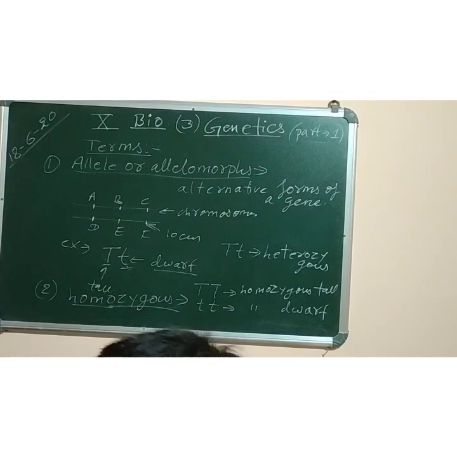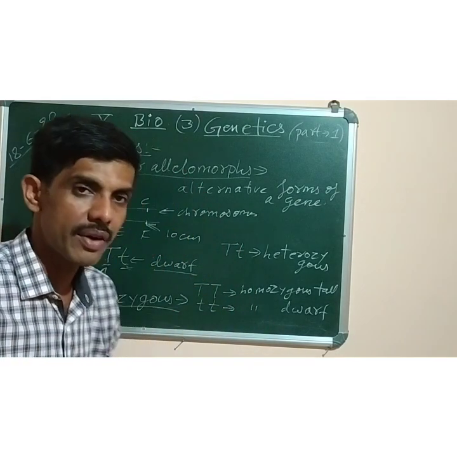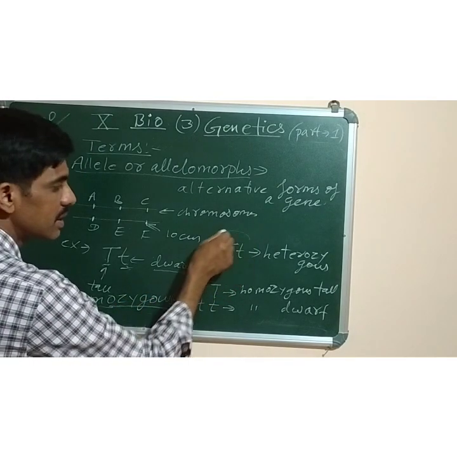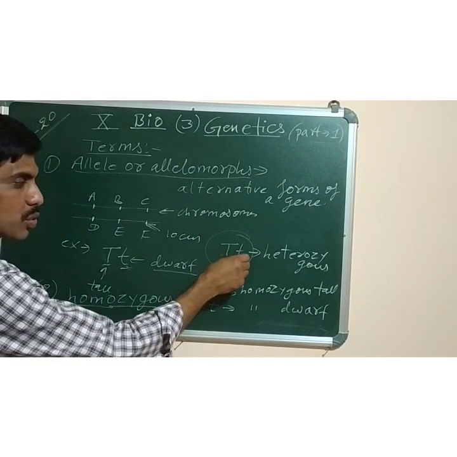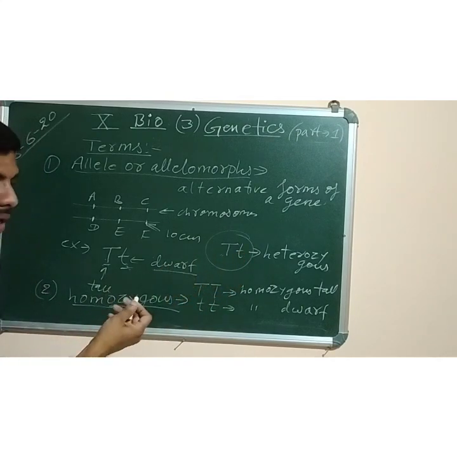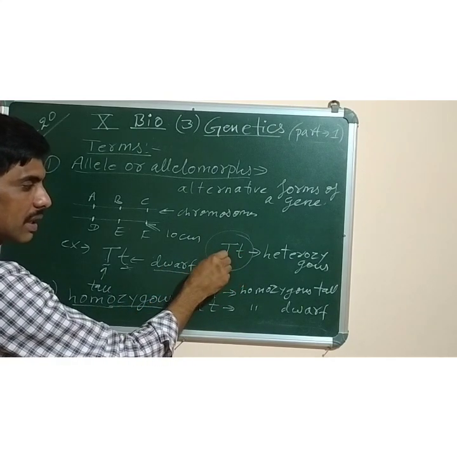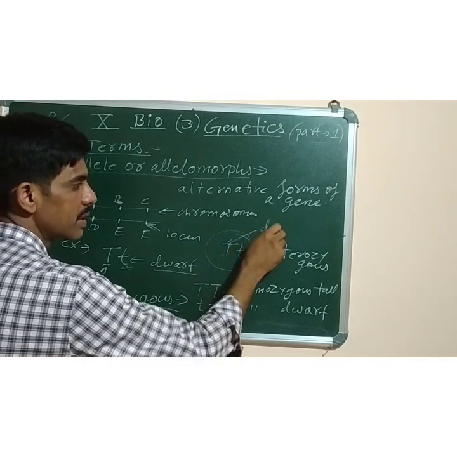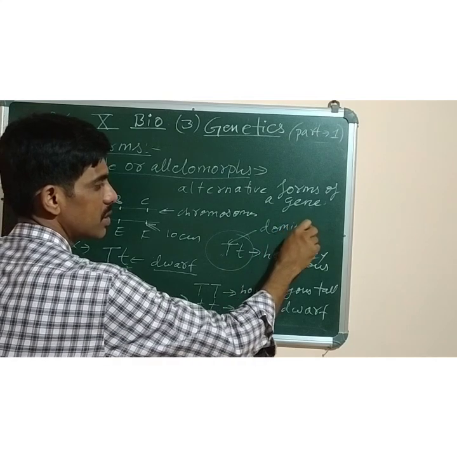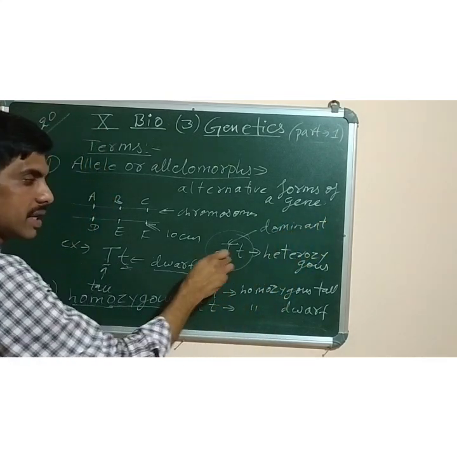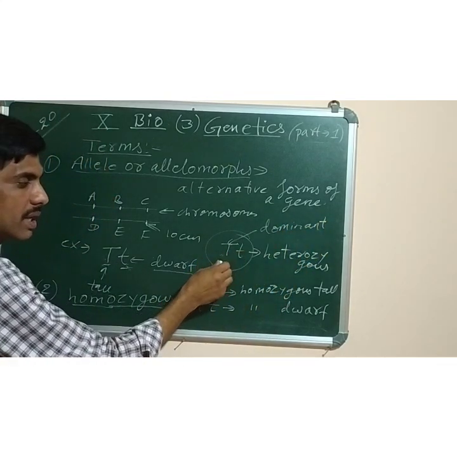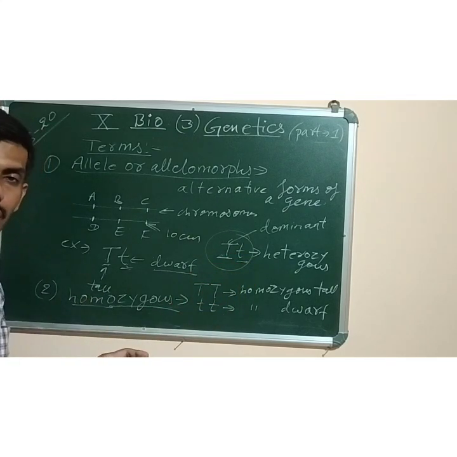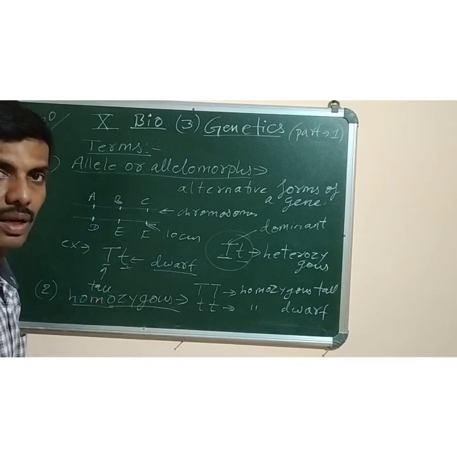Now next, what is the dominant factor? What is the recessive factor? See, this is a hybrid, because it contains two different alleles of the same height. If in this one the capital T is expressed, it is called dominant. If the plant is tall and has the genetic constitution capital T, small t, this capital T is dominant, and the gene for dwarfness is hidden, or recessive.